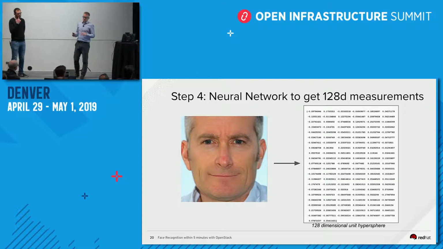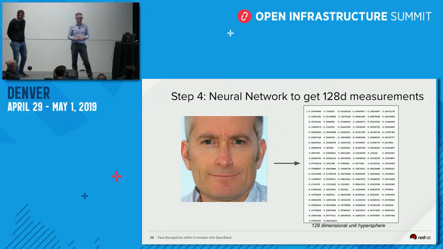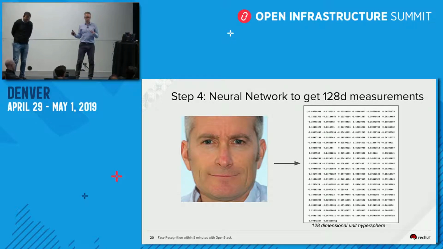The next step is to convert the face, with a neural network, to some measurements. One of the main measurements is a 128-dimensional unit hypersphere. So it's not simple wording. In fact, it will generate a signature.